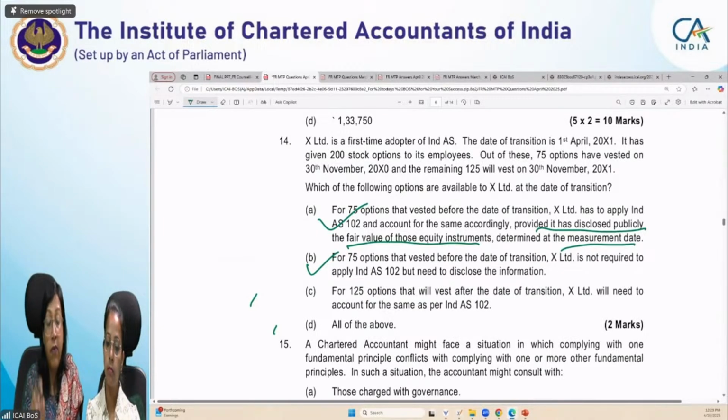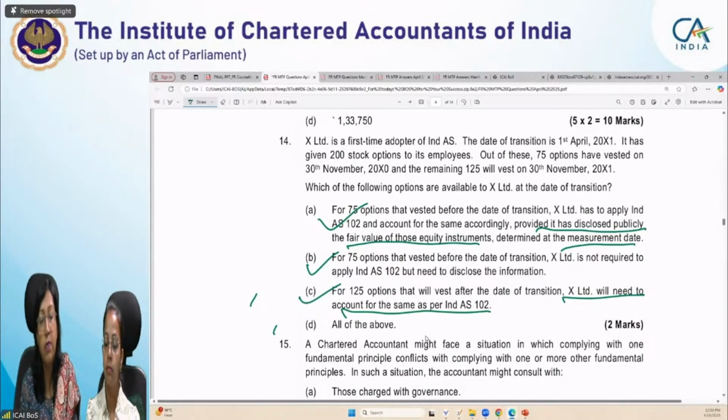Now, these were the two options which were provided for the 75 share-based options. For the remaining 125 options, they were not vested, and when they are not vested at the time of transition, you have to compulsorily apply Ind AS 102. So X Limited will need to account for the same as per Ind AS 102. Fine, this option is also correct. So the correct option for this particular statement is all of the above. Clear, students? Hope it is clear.